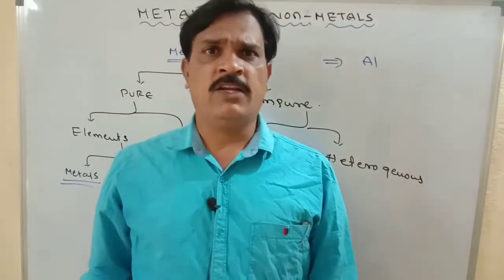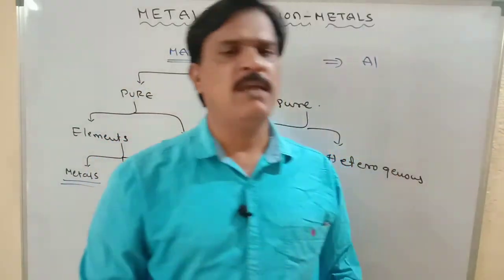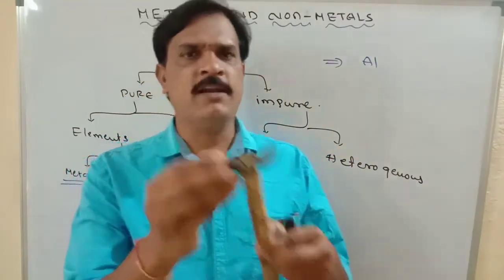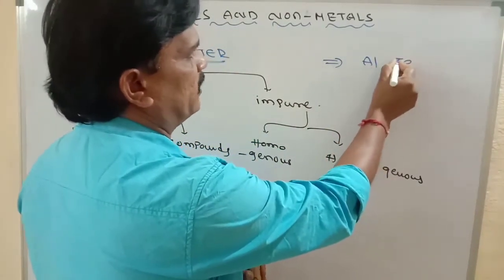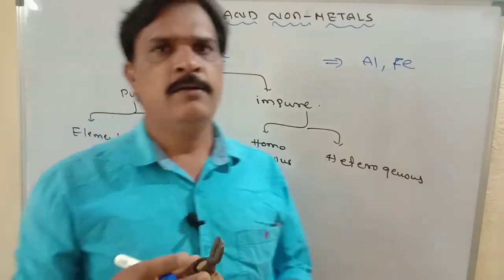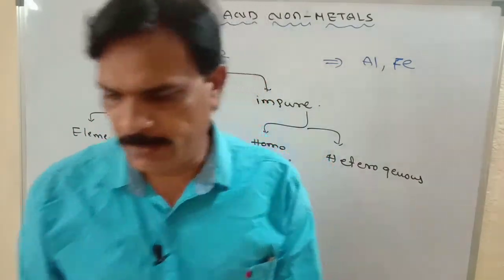Iron. So many articles are there. A hammer is also one type of metal, iron metal. Iron means Fe, its formula is Fe. It is made up of iron only. It is also one type of metal.